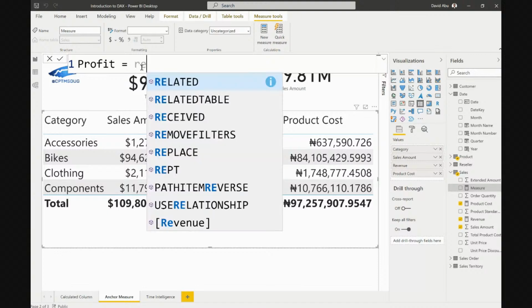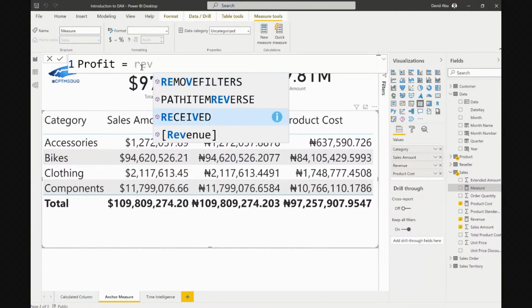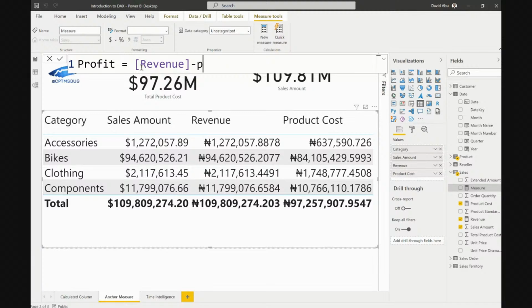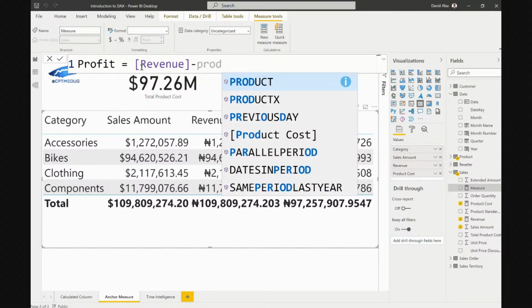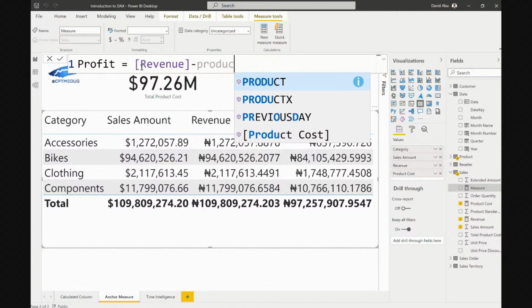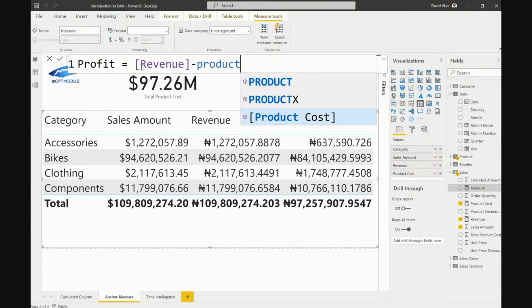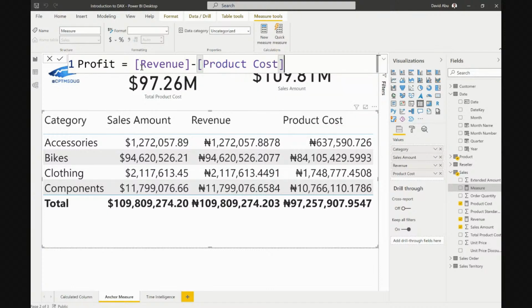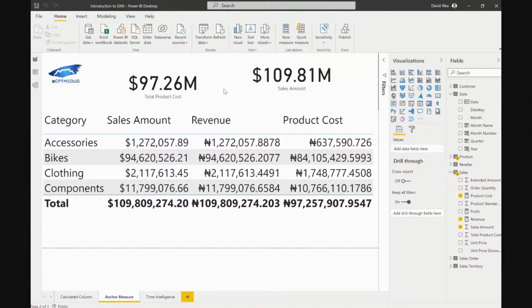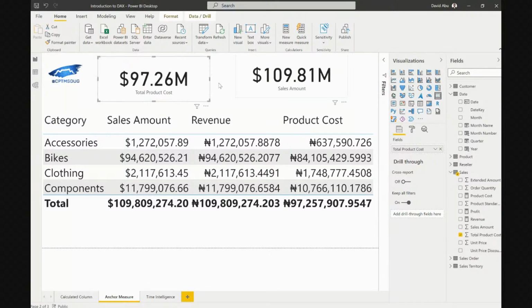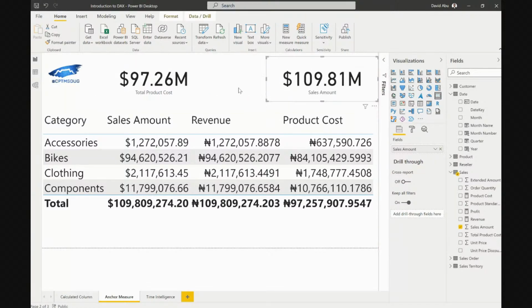So now let's type revenue. Can you see revenue now? We have revenue minus product cost. Can you see? Simple, and we click enter. We need to be sure it's giving us what we want. If we subtract them, it should give us something like 12 million.